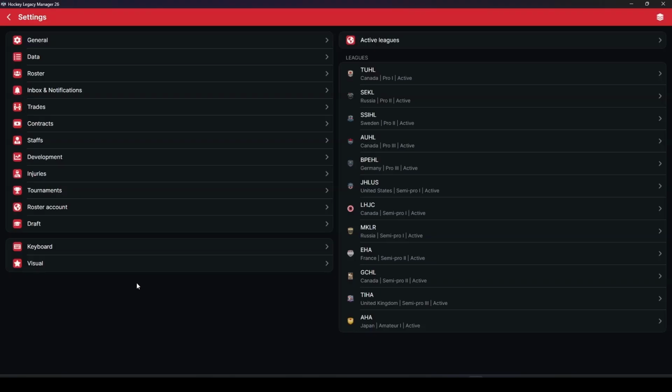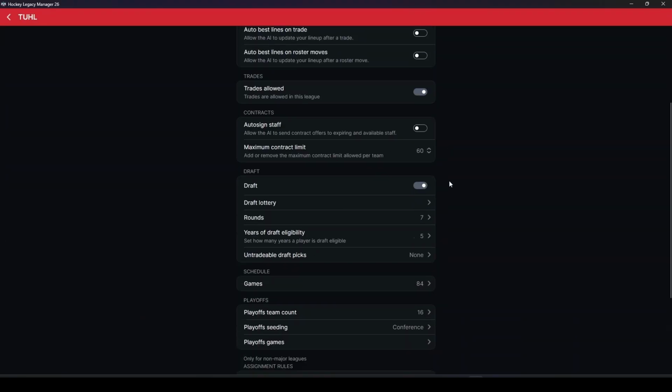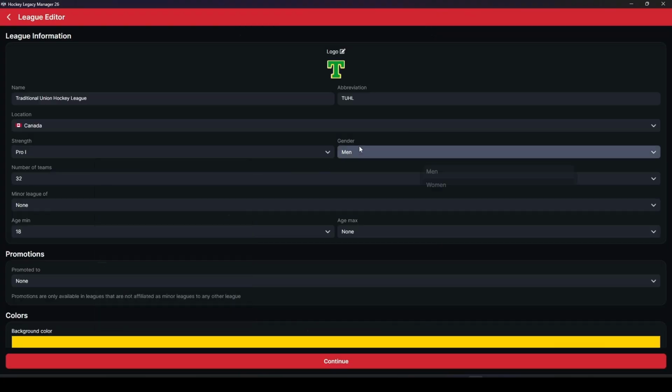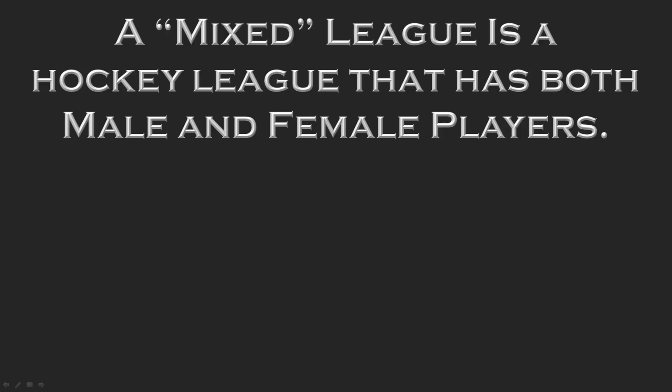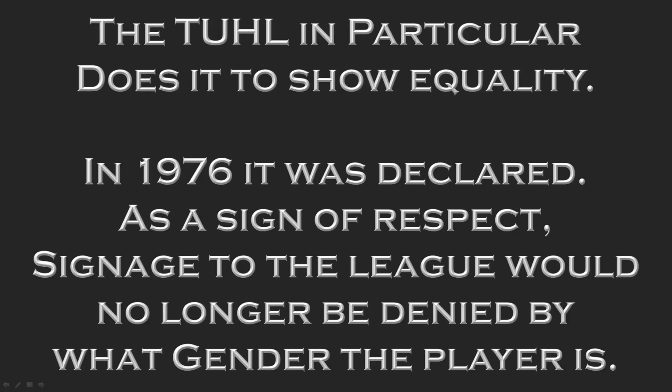Once that is done, I go into settings, then league settings, to tweak everything to be ideal for the league I am working with. Unfortunately, having mixed leagues are still impossible. I've been hard at work trying to get the maker of Hockey Legacy Manager to remedy this. Hopefully by Hockey Legacy Manager 27, we will have mixed leagues.